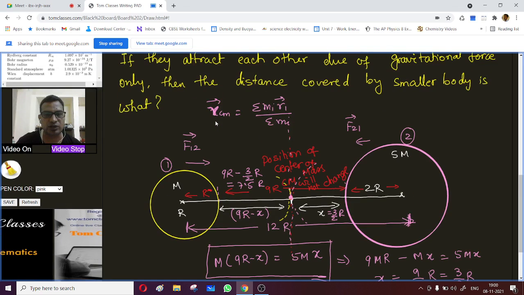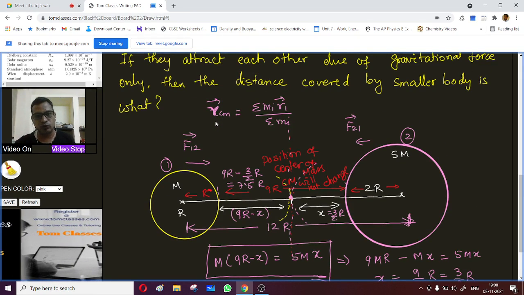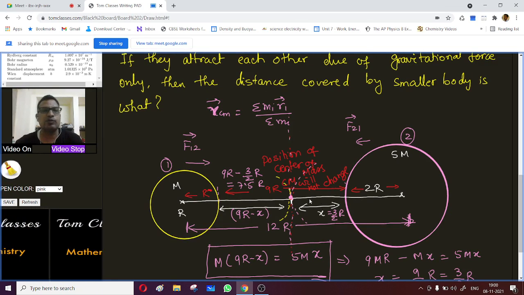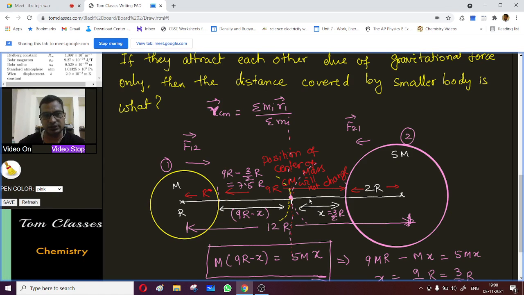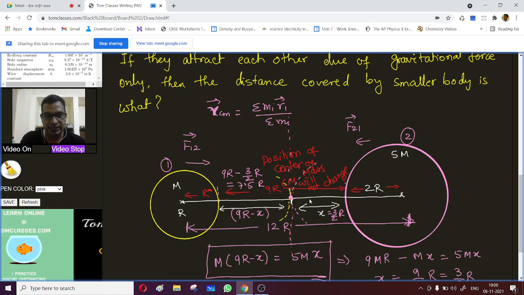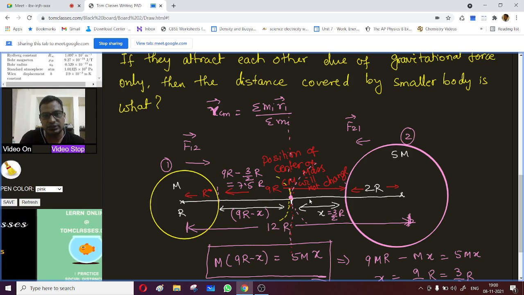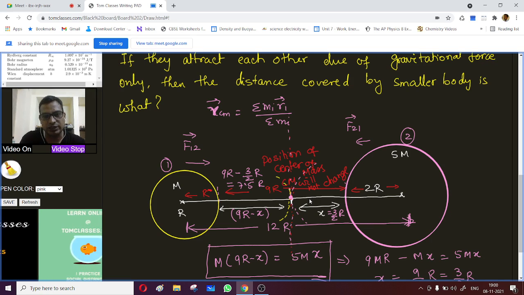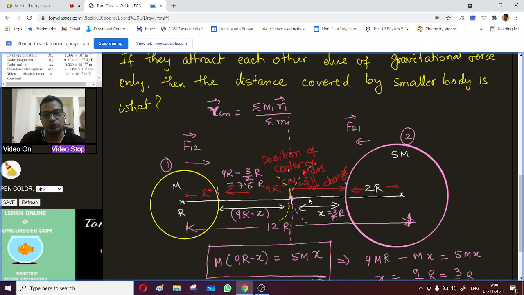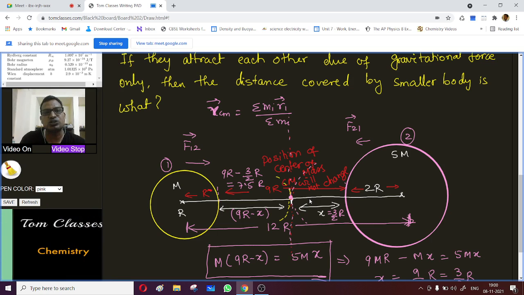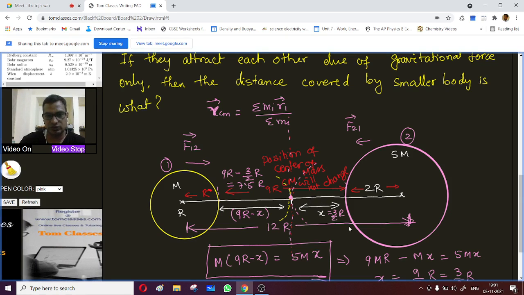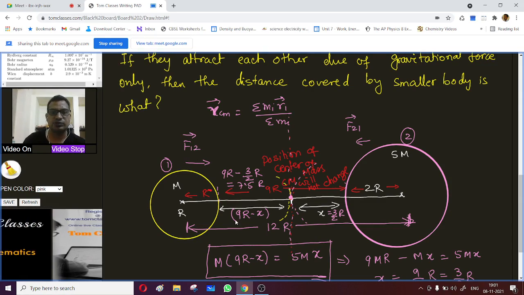It's quite obvious the smaller mass will move more, and the heavier mass will move less. So this is the same concept. You can see a stone is on the earth at a height, and that stone will come down to the earth's surface, but the earth is not going to move towards it. That movement is altogether negligible. That's why we see the stone falling towards the earth, but the earth does not rise to it. This is because of the difference in the mass.